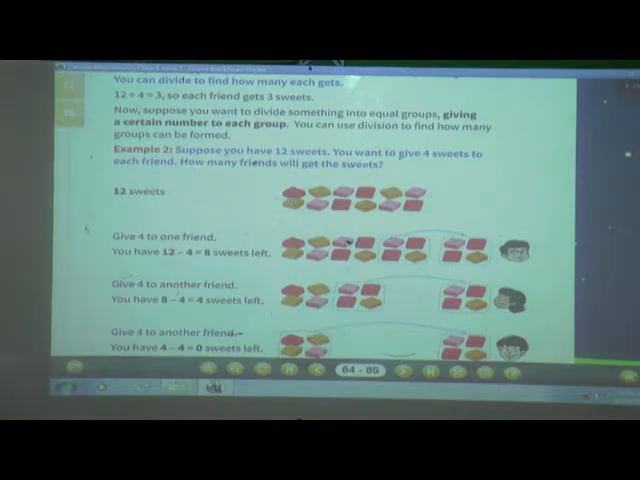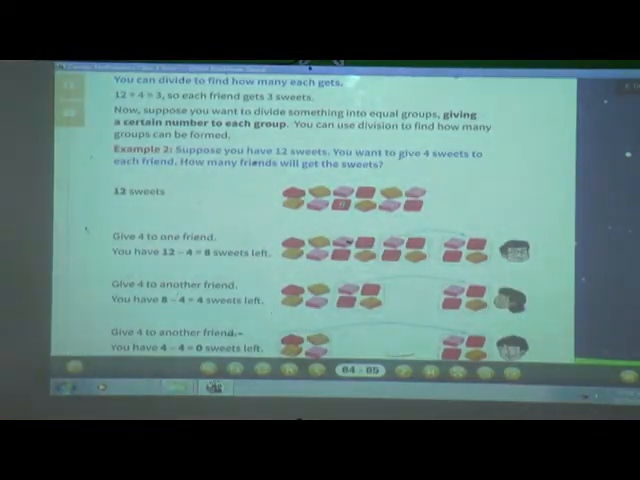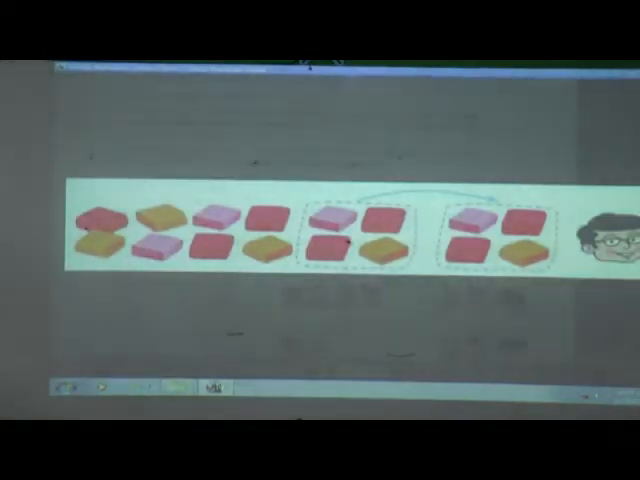We will see now. First of all, how many sweets do you have? You have 12 sweets. Here you can see 1, 2, 3, 4, 5, 6, 7, 8, 9, 10, 11, 12. You have 12 sweets, and then you want to give 4 sweets to each friend. So what will you do? Give 4 to one friend. You have 12 minus 4 is equal to 8.